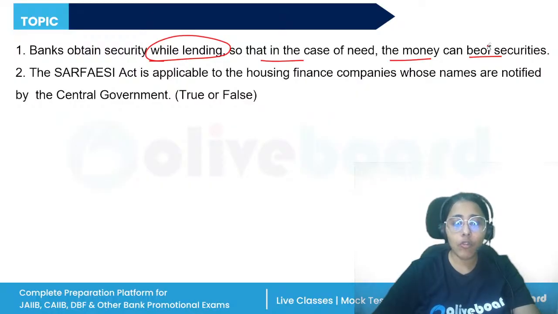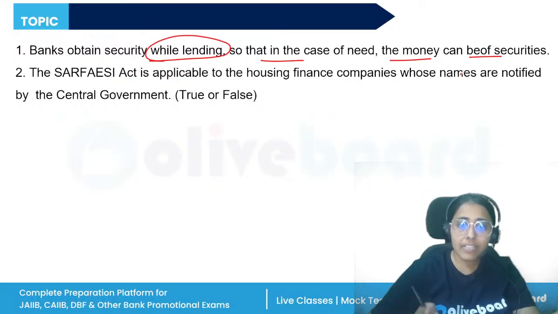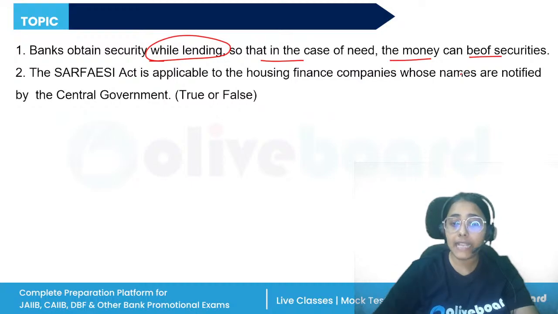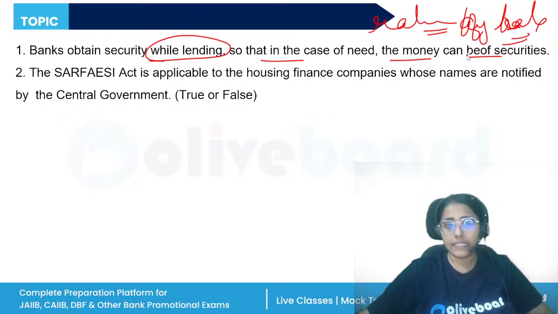Actually, this requires the fill in the blanks. Right? This is the fill in the blanks. Banks obtain securities while lending so that in case of need, the money can be dash of securities. Money can be realized by sale of securities.